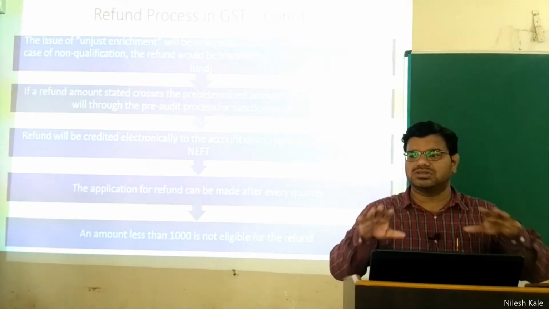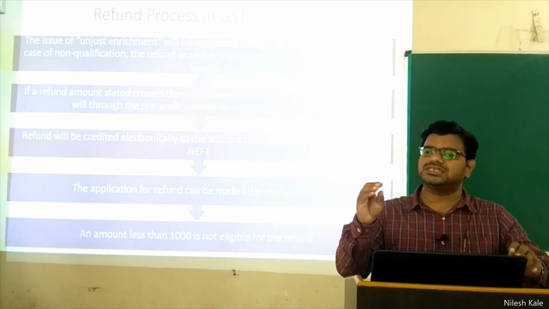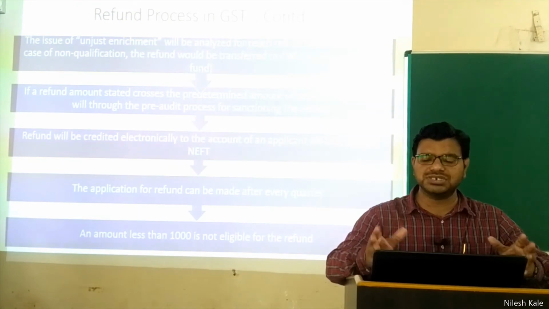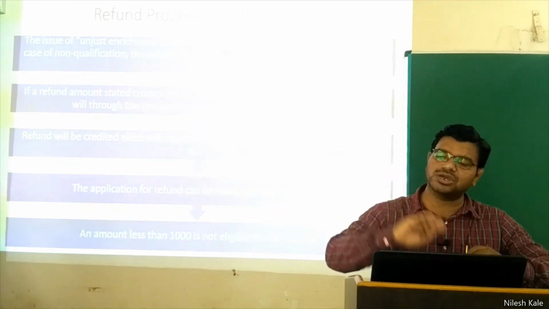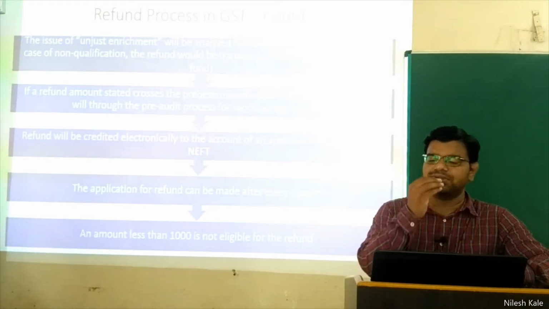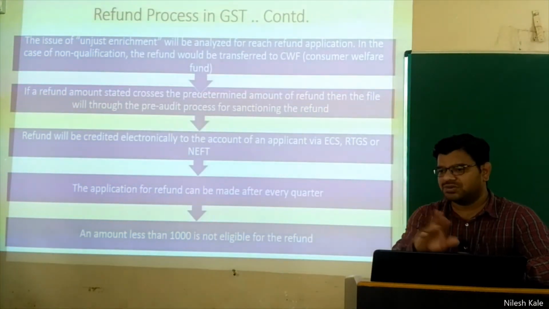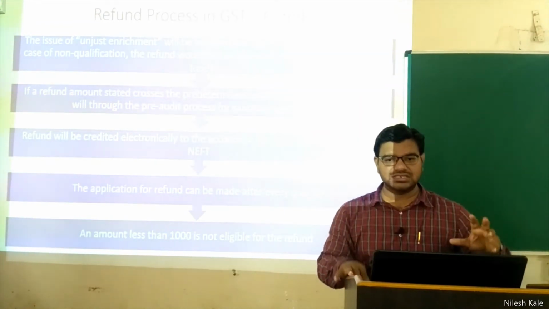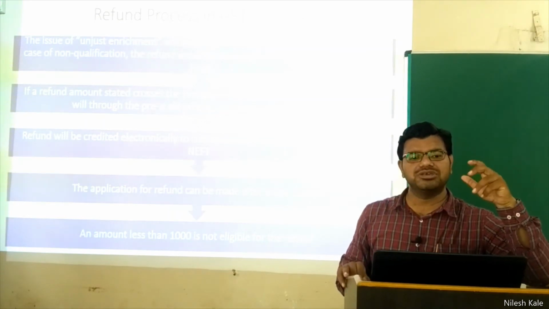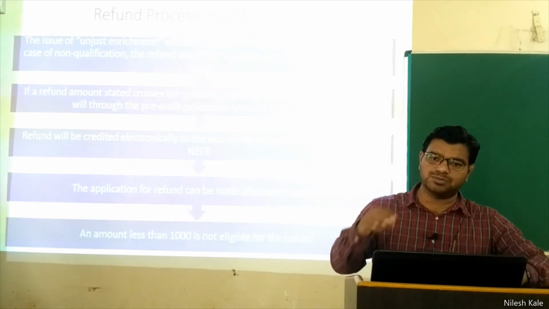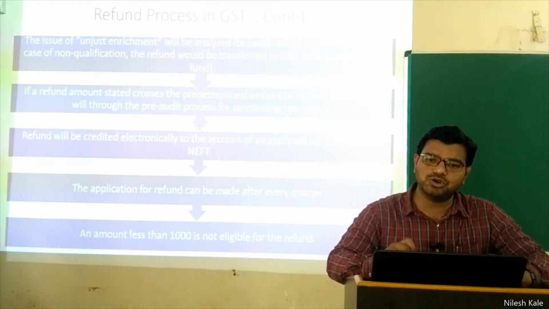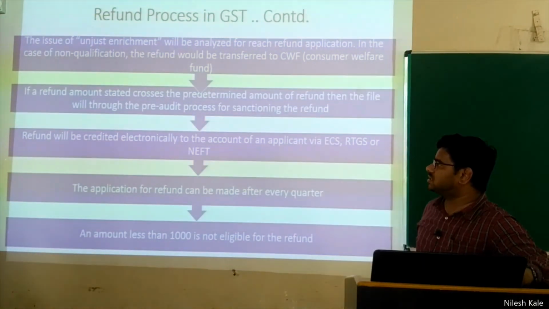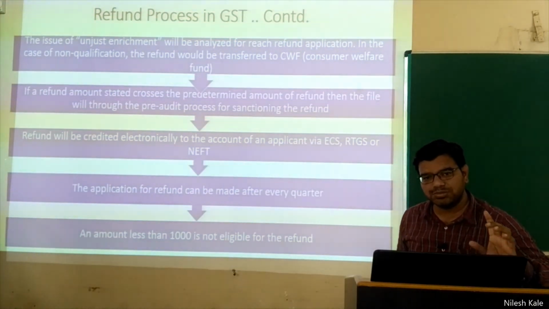Government says, see, there is a taxpayer and he is paying, let us say, 5,000 rupees taxes every month. How much refund is he claiming? If the record is seen, government says that 2,000 rupees on an average the person takes as refund. Now, if the assessee at one time files for a 10,000 rupee refund, which is obviously more than this 2,000 rupees, then government says that the extra 8,000 rupees will go for the pre-audit process, and then it will be sanctioned by the government department only, right?